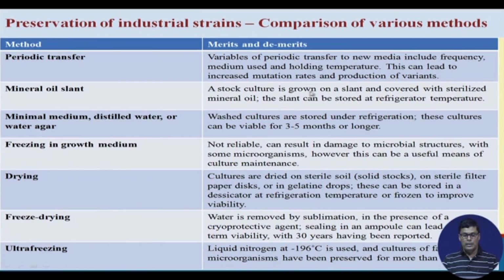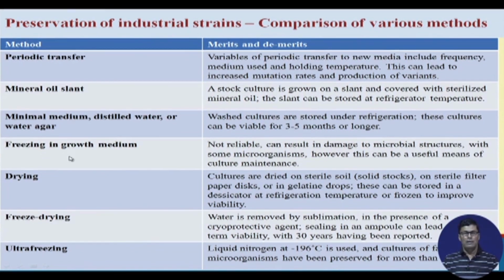A stock culture is grown on a slant and covered with sterilized mineral oil, and the slant can be stored at refrigerated temperature. Then minimal media and distilled water or water agar, that is the use. The washed culture is stored under refrigeration, and this culture can be viable only for 3 to 5 months or longer, not for a very long period of time.